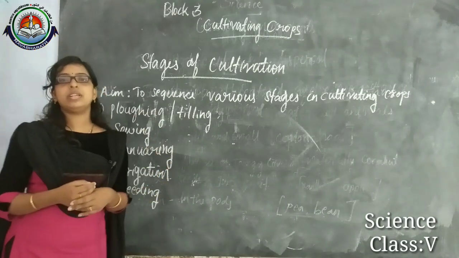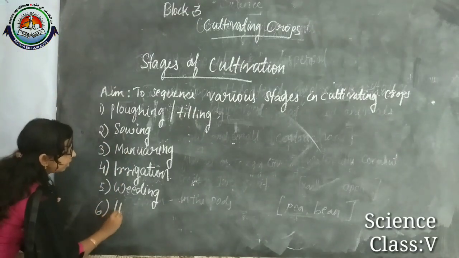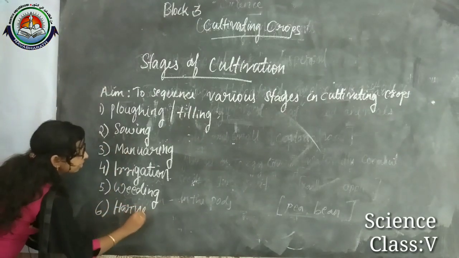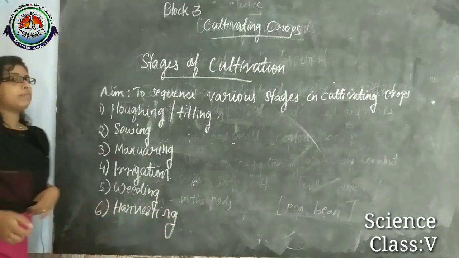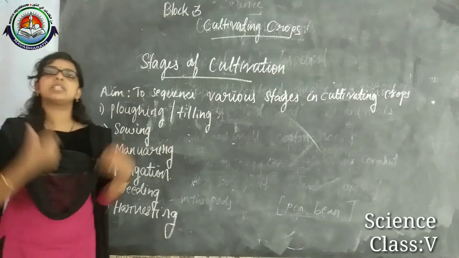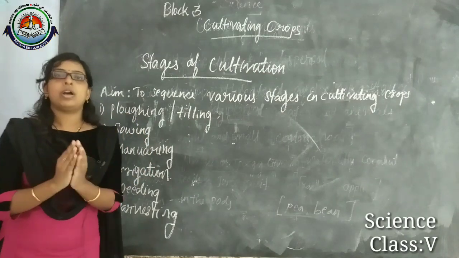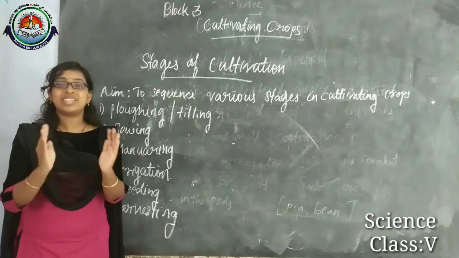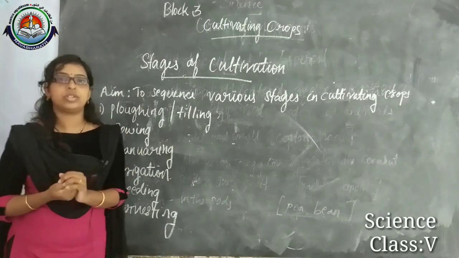The next one, our last process, is harvesting. What do you mean by harvesting? Harvesting means that when the crop has completed its growth and matured, then we can cut and store it.